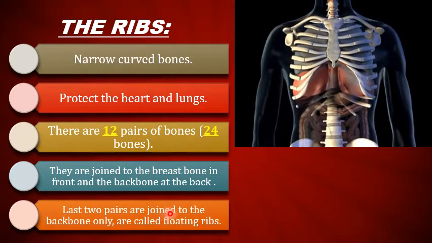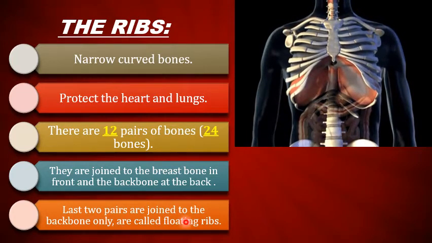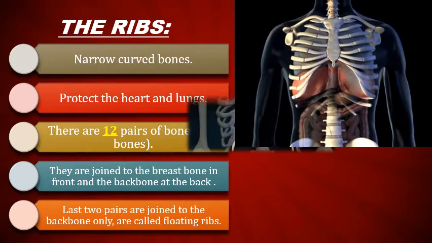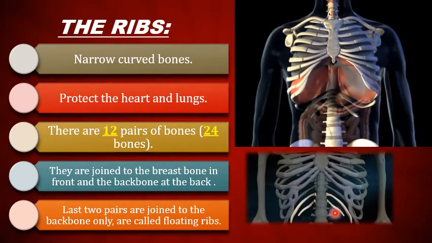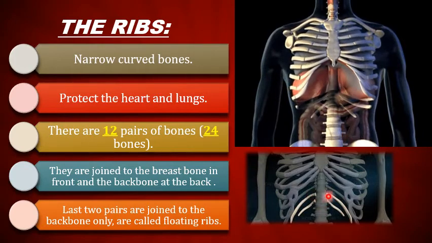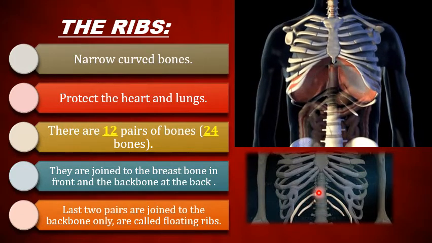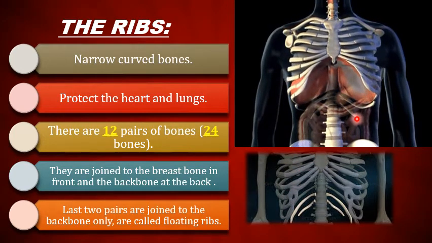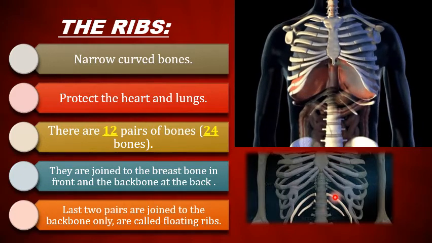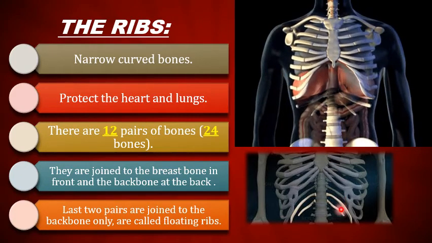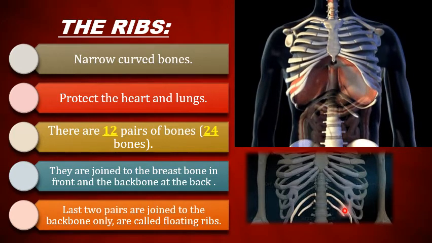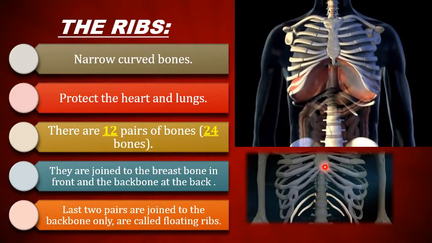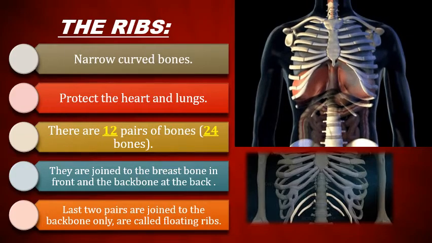The last two pairs are joined to the backbone only. They are called floating ribs. Here I have highlighted only two pairs of the ribs. You can see that they arise from the backbone, but they are not attached to the breastbone in front. In this picture you can also observe it, but it is quite clear here. These two pairs are called floating ribs. And what is the reason? Because they are only attached to the backbone and not to the breastbone. That is why they are called floating ribs.